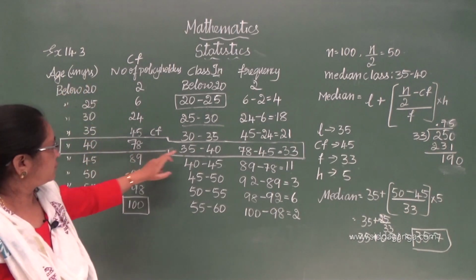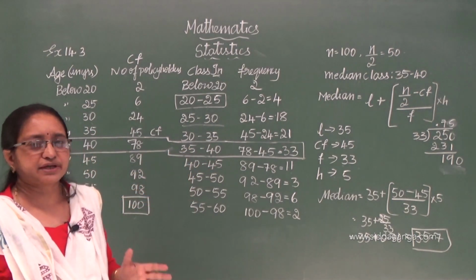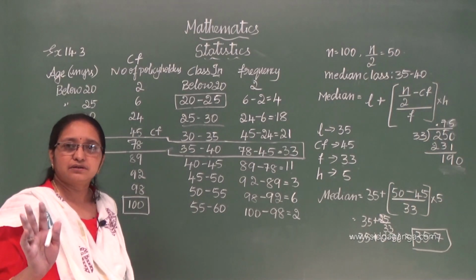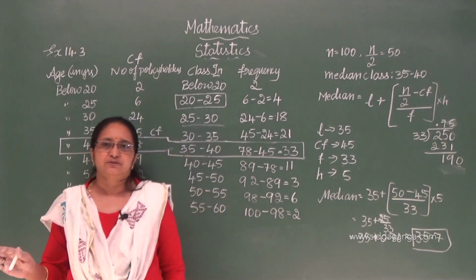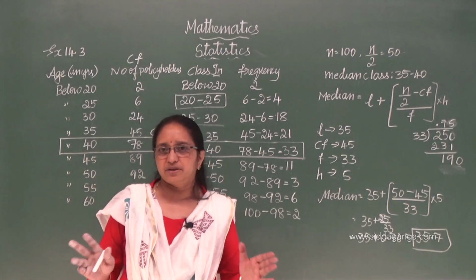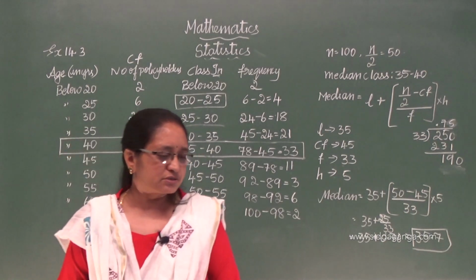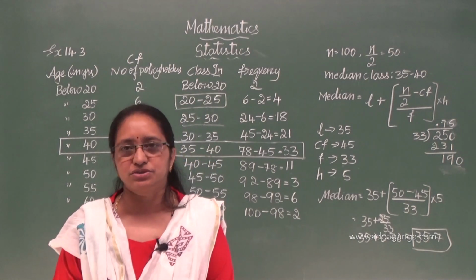The median age of the policy holders will be 35.76 years. Please write the conclusion.